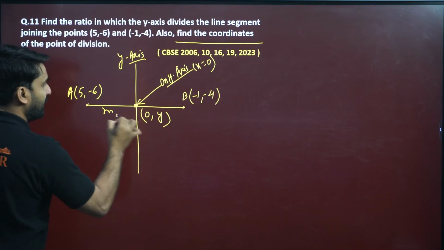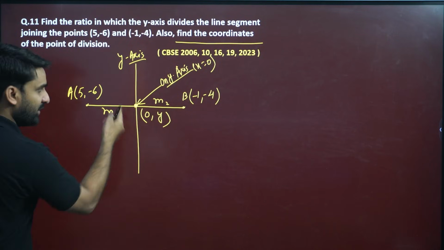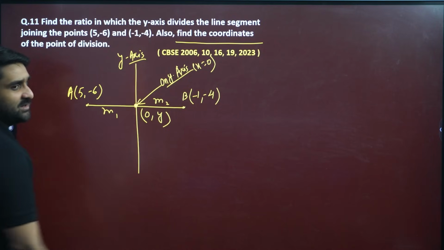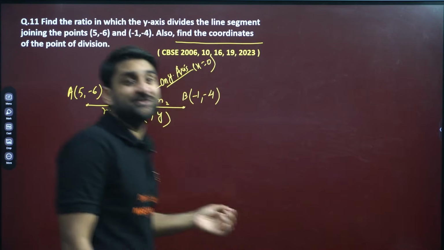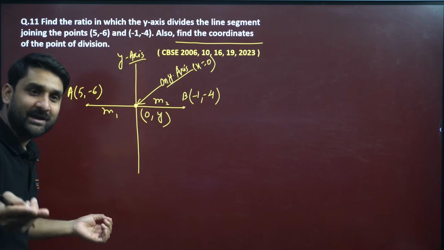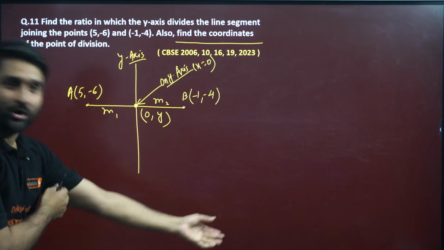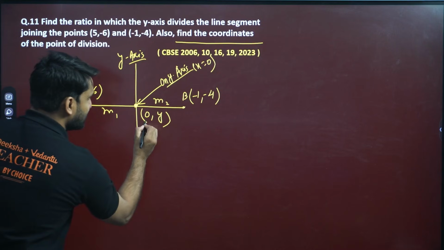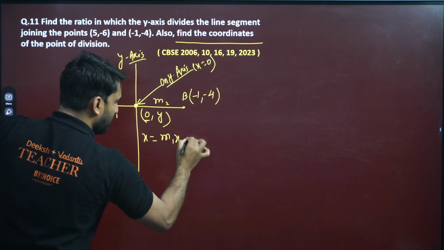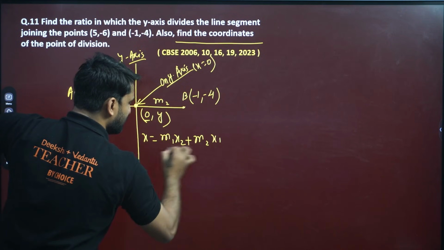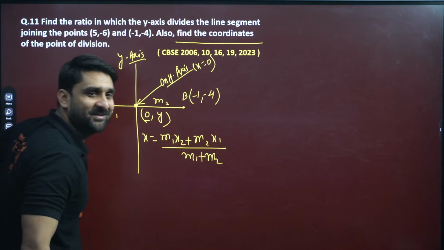We don't know the ratio. We have to find out the ratio. So we can take m1 ratio m2, which we have to find out, and the coordinate is (0, y). So please apply the section formula on the coordinate which is known to you. The x coordinate is known to you, so for x we apply this formula. You remember, m1 x2 plus m2 x1 divided by m1 plus m2. I hope you remember this formula.